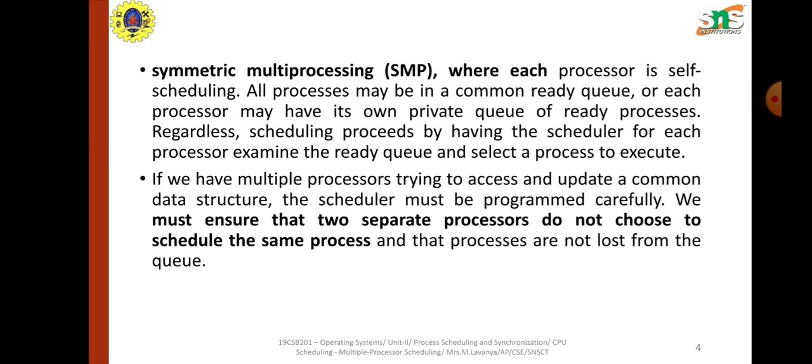This is symmetric multiprocessing. If we have multiple processes trying to access a common data structure, in this the scheduler must be performed carefully because it can't allocate the same resource for more than one processor. Okay, we must ensure two separate processors do not choose the scheduler of the same process, because if a single work is getting shared by two processes, then there will be data concurrency issues and irrelevancy.